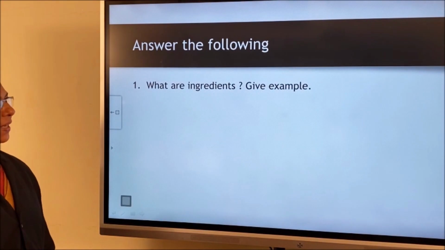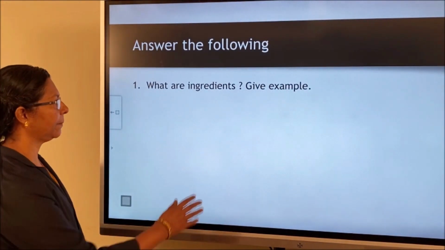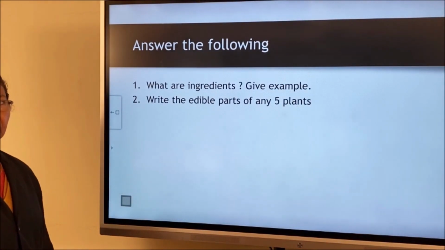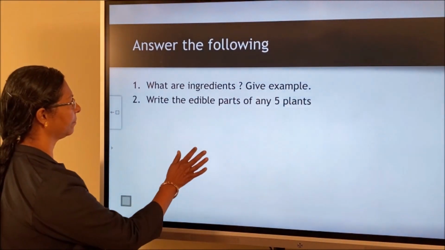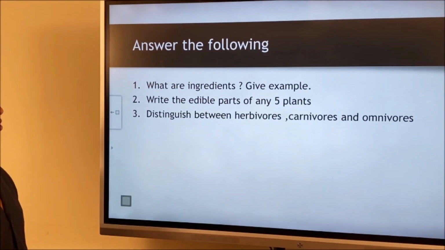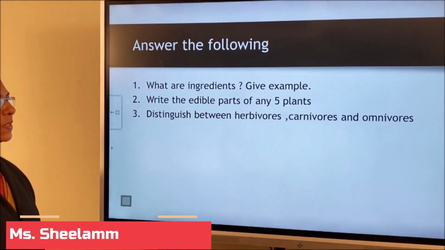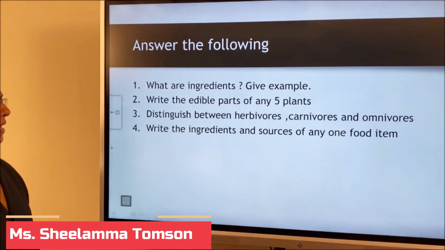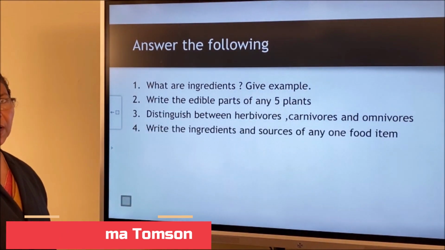Now you have to answer the following questions. First, what are ingredients? Give an example. Write the edible parts of any 5 plants. Distinguish between herbivores, carnivores and omnivores. Write the ingredients and sources of any one food item.